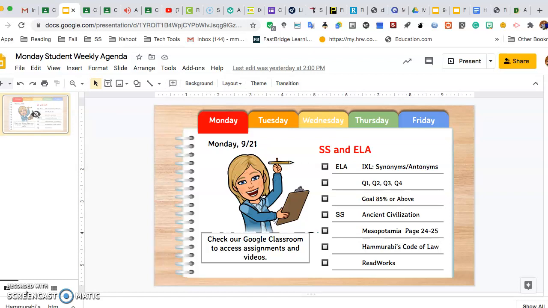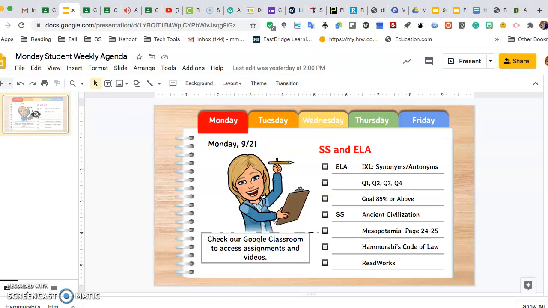On number 9, you have another short answer. It says, in the example of the trial of the shepherd, how did the judge determine the shepherd's punishment for stealing the nobleman's sheep? So in the trial of the shepherd, the judge determined the shepherd's punishment by, and then your answer.